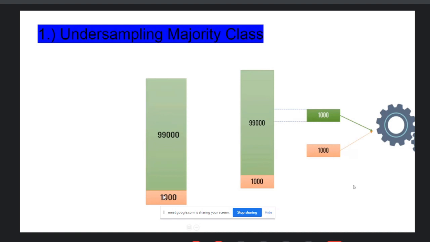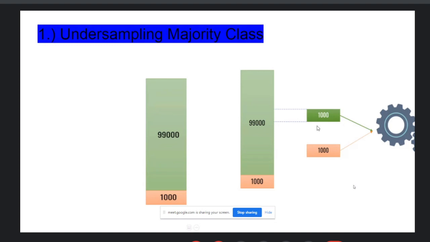Now, how do we undersample the problem? You can take 1,000 samples from green and 1,000 samples from red, and then create your model. It means you discard too much information here: 1,000 samples from 99,000, and you create your model. You discard most of the information, so I suggest you don't use the undersampling method.